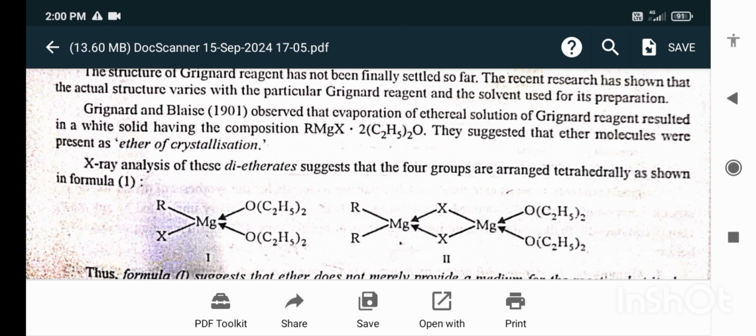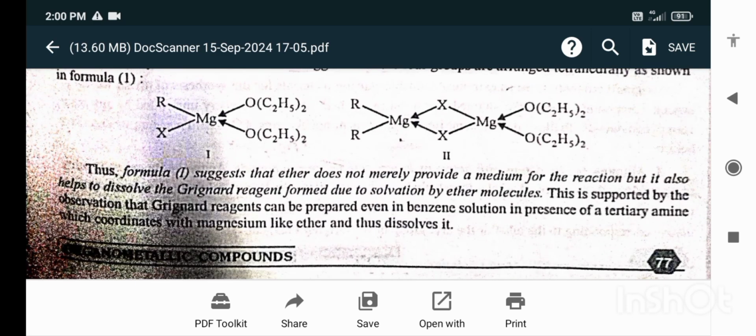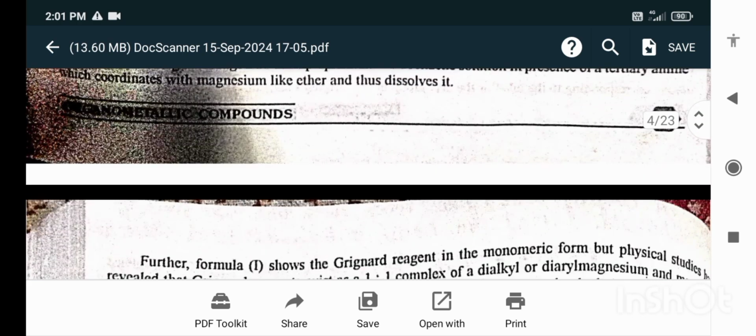X-ray analysis of these dietherates suggests that the four groups are arranged tetrahedrally. The formula suggests that ether does not merely provide a medium for the reaction, but it also helps to dissolve the Grignard reagent formed, through solvation by the ether molecules. This is supported by the observation that the Grignard reagent can be prepared even in benzene solution in the presence of a tertiary amine, which coordinates with the magnesium like ether and thus dissolves it.